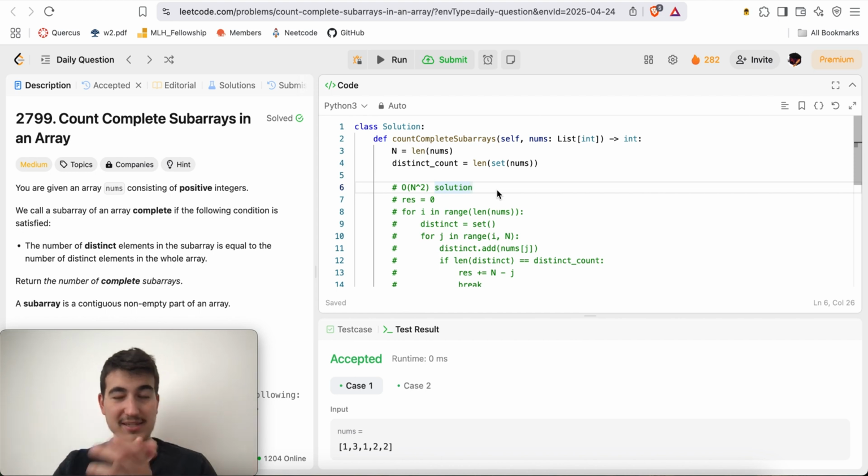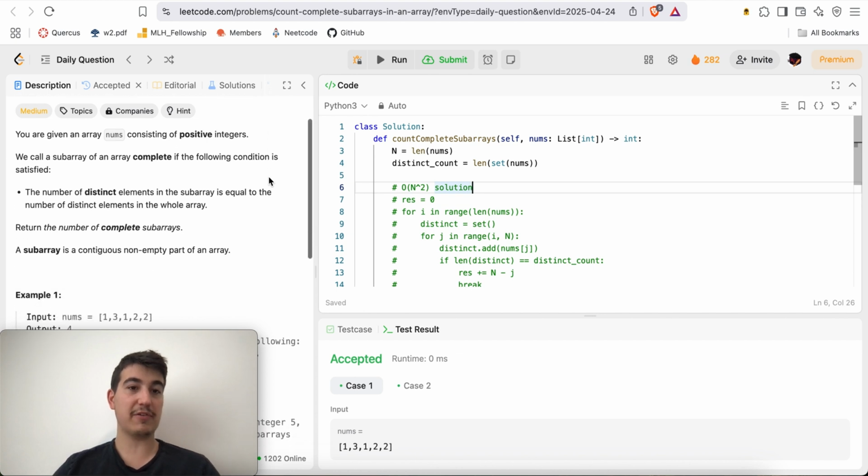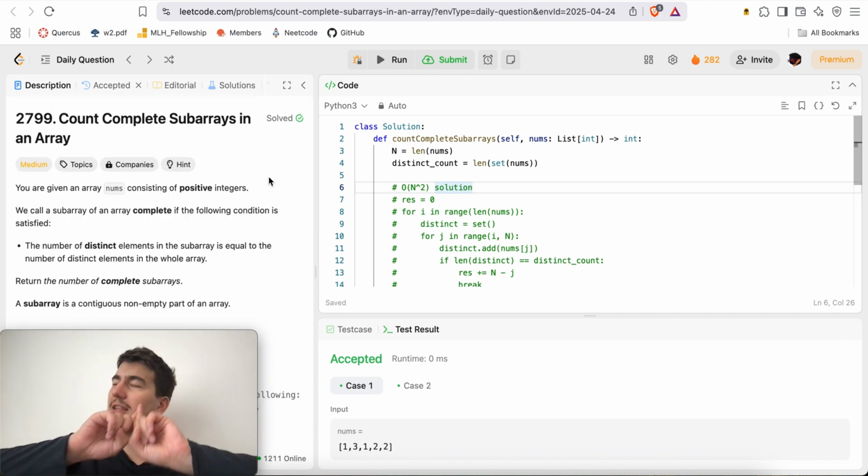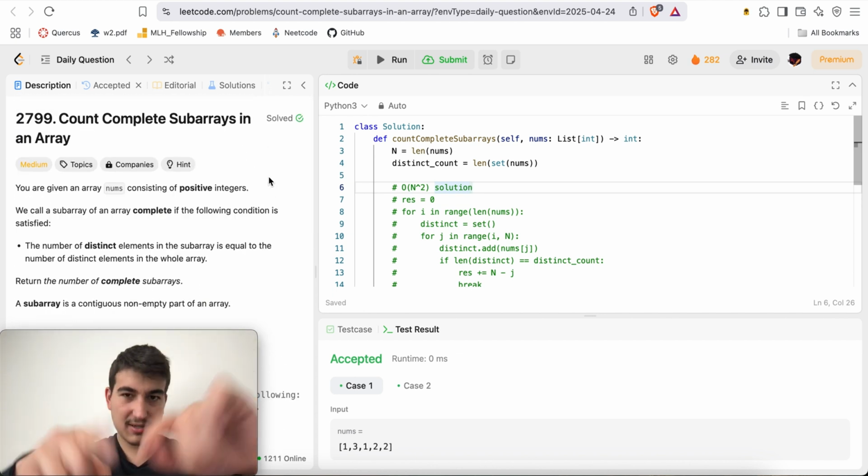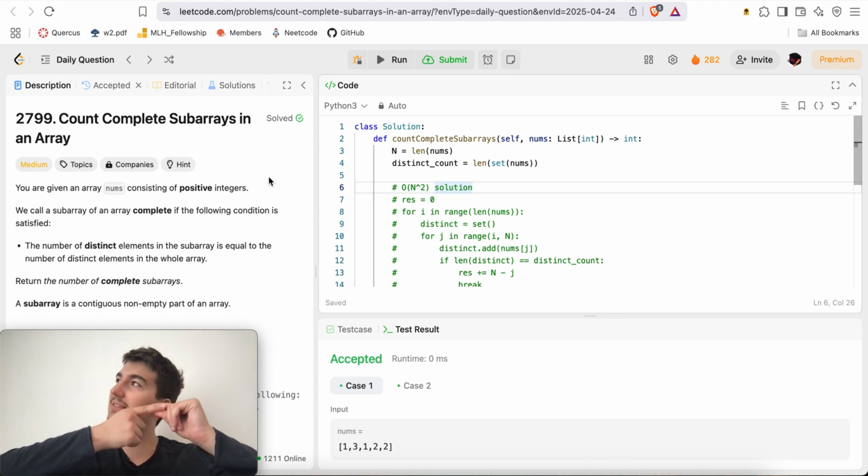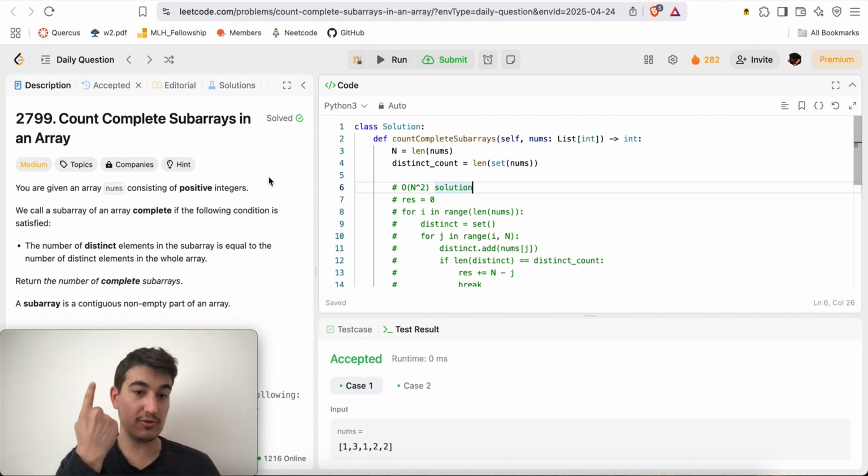Nevertheless, as always in all my videos, I do a quick recap if I was able to solve the problem. So this one, we want to count the number of complete subarrays in an array. What does it mean if an array is complete? Get the total number of distinct numbers in nums, and you want to count how many subarrays have at least one instance of each unique number, right?